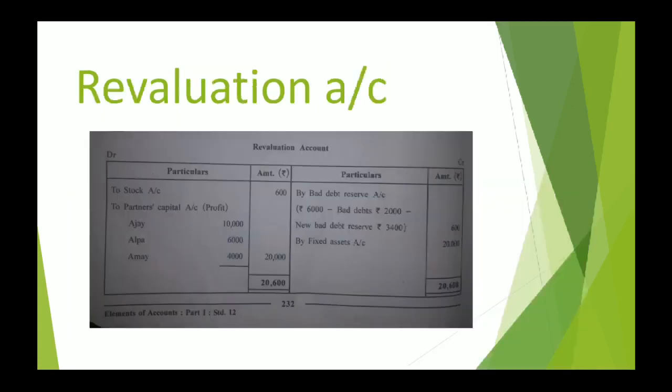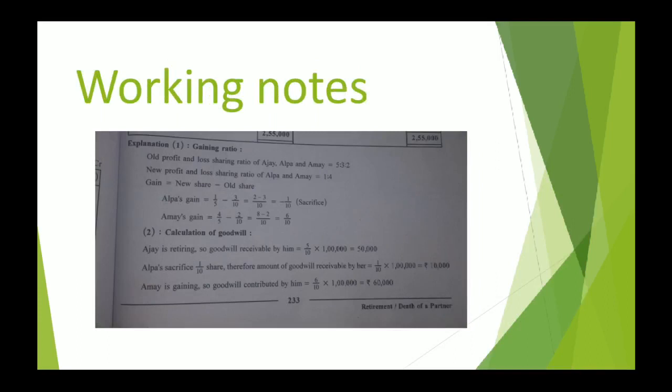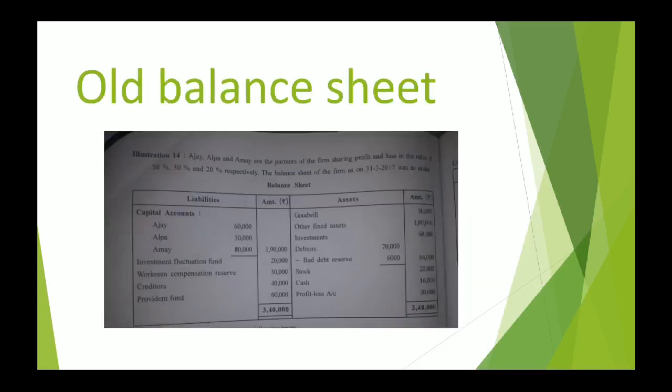Fine, let us see the next item mentioned, which is left to be recorded. Other fixed assets is done, investments is done, debtors is done, stock is done again.